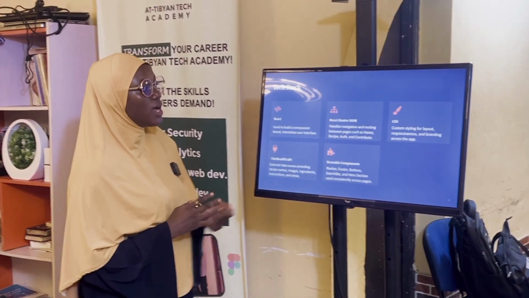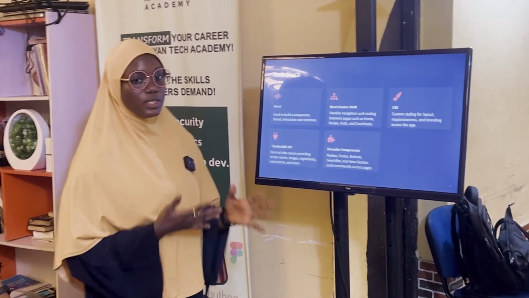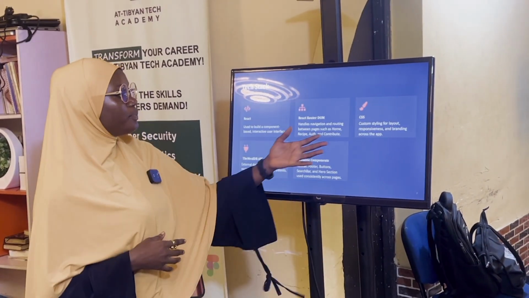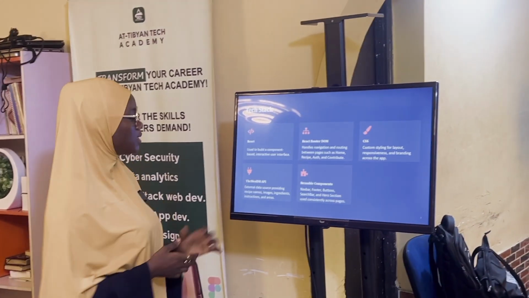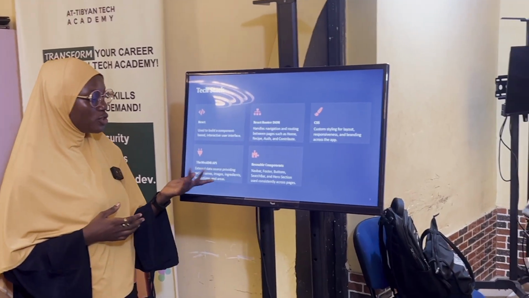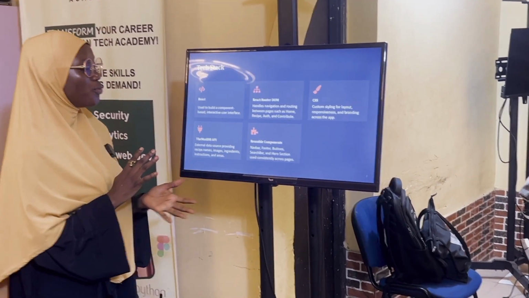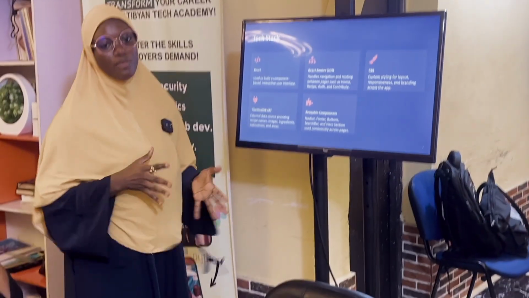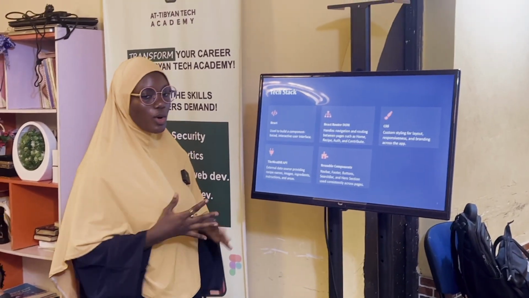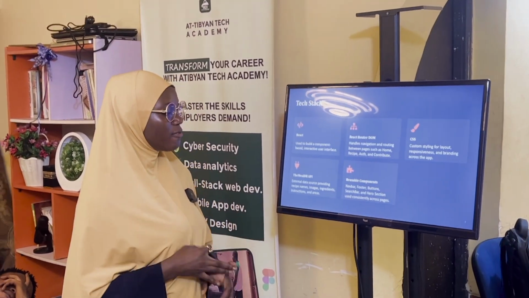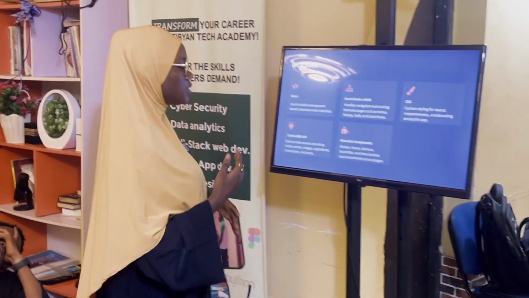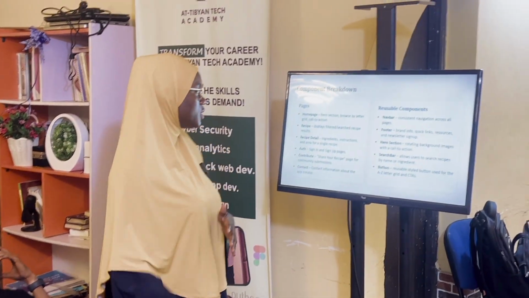So the tech stack, the things that we use to build this app, is we use React, as I've mentioned, React Router DOM, because we have to move between multiple pages. We use CSS to style this, and then we also consumed the MealDB API, and then we also used reusable components. We didn't just put everything in a particular page. We have reusable components like buttons, footers, navbar, and then our hero sections, and we use them consistently across pages.